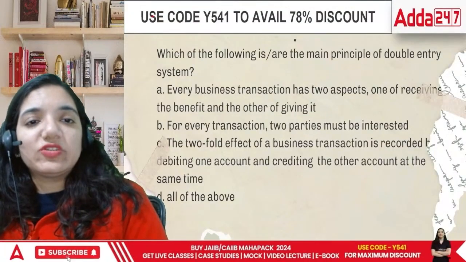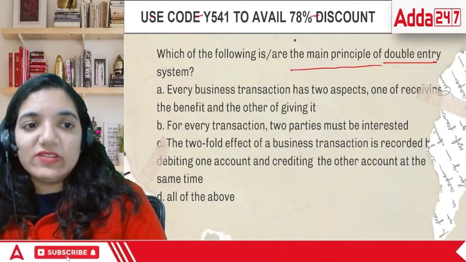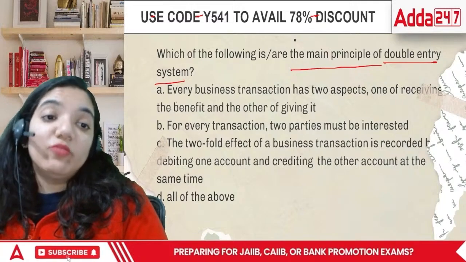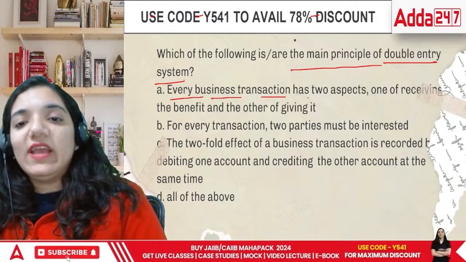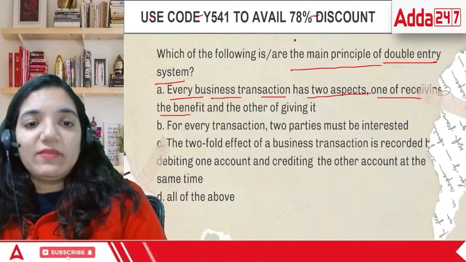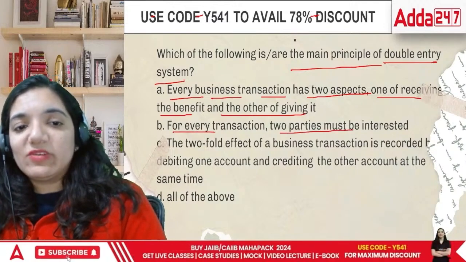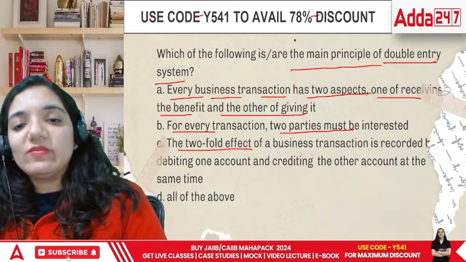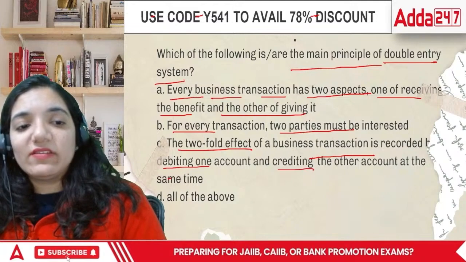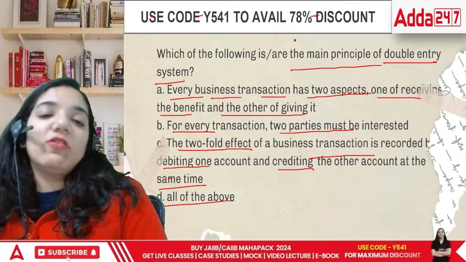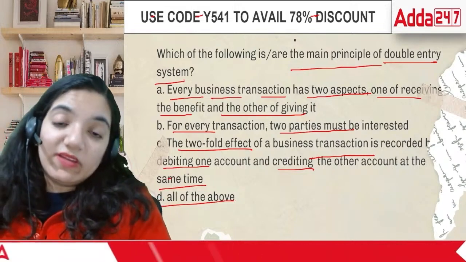Now comes the next question. Which of the following is or are the main principles of the double entry system? When we talk about the double entry system of bookkeeping, it says that every business transaction has two aspects, one of receiving a benefit and one of giving. For every transaction, two parties must be involved. The twofold effect of the business transaction is recorded by debiting one account and crediting the other account at the same time, or all of the above. All of these are very important when we talk about the double entry system.